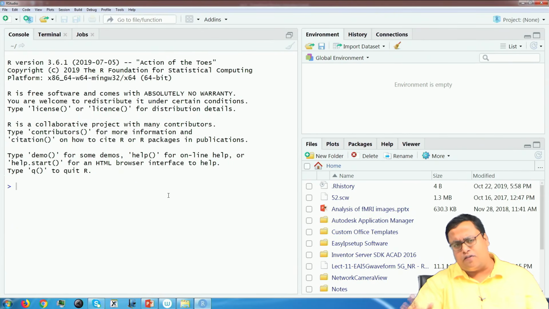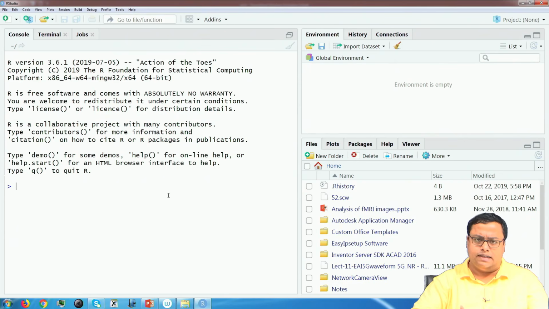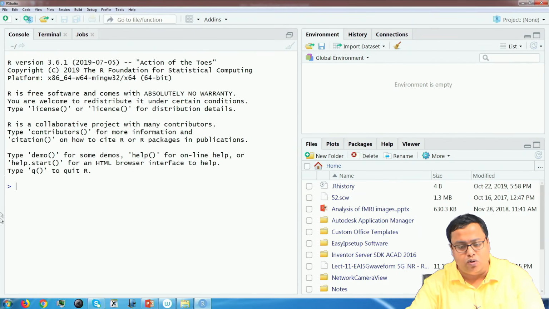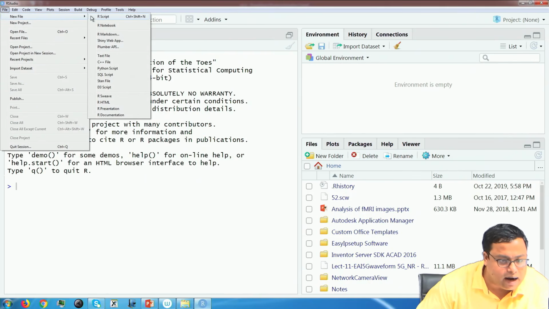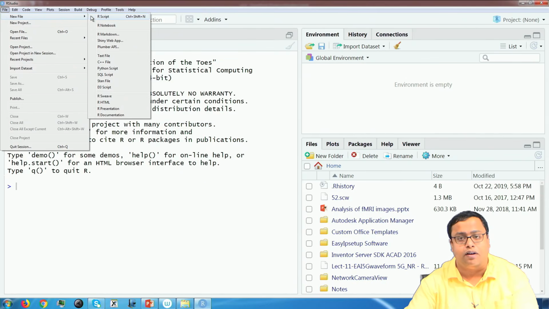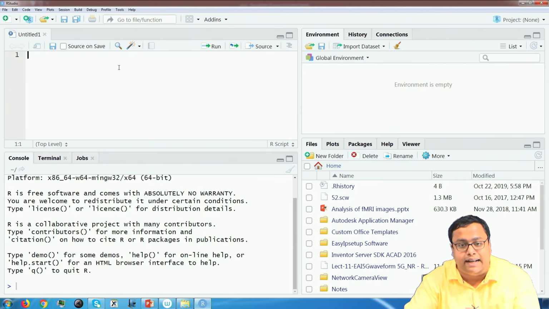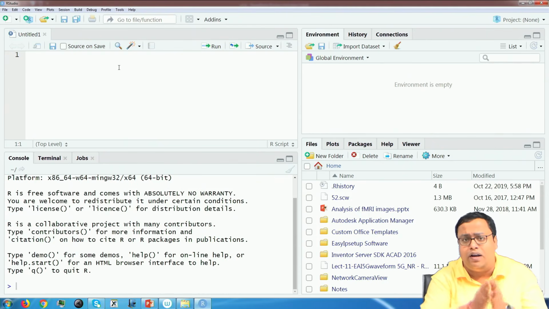In any software, whether it is Microsoft Word or Excel or whatever, you first start with a blank page, where you will write anything and save that particular file. Here also we will start with a blank page. That is the first job that we have to do, open a blank page. To do that, I will go to File at the left corner, then New File, R Script. You can also press Ctrl+Shift+N. That will open something like this. It is a new untitled file, that means it is a new file where no name is there.